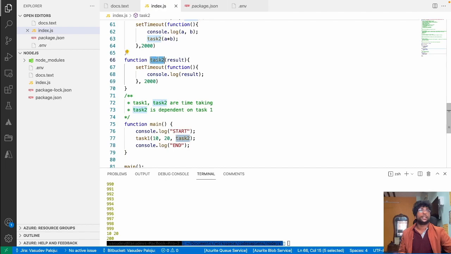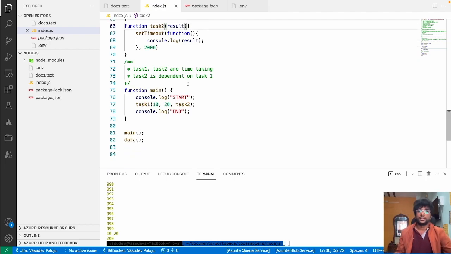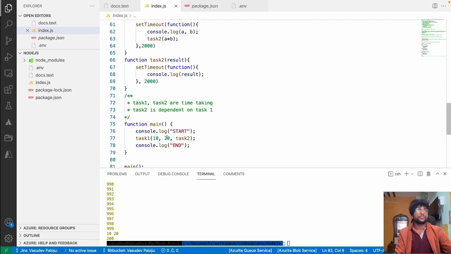So if you want to do any task after task2, you will pass it as a callback function to task2 again. That is what is called callback hell. Callback hell is nothing but when one task is dependent on another task, you just have to keep on passing task 2 and task 3 and something of that sort. Task 3, task 4, task 4. So that is called callback hell. That is passing the callbacks again and again repeatedly to one function or another, right?